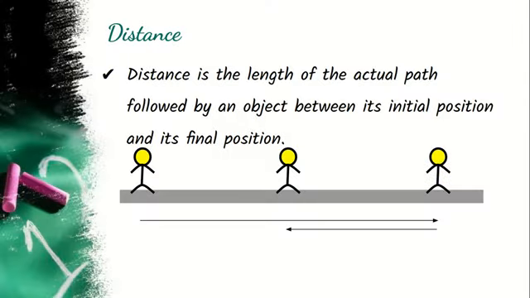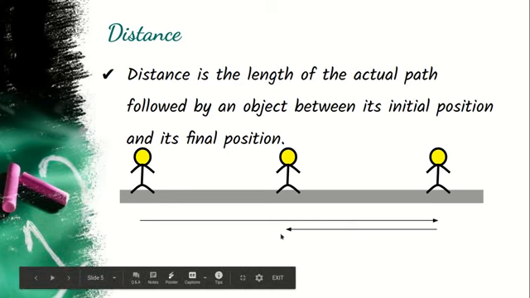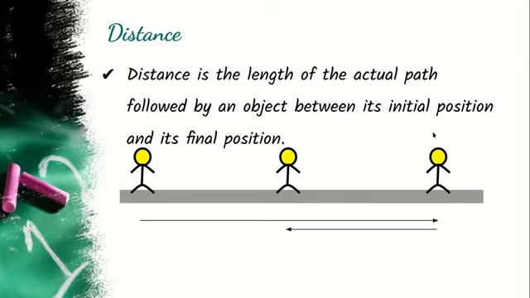Let us see what is distance. Suppose the person has travelled from this point and is moving towards this position and then returning back to this position. You say that the distance travelled will be the total path that the person has travelled. That is, the distance is the length of the actual path followed by the object between its initial and its final position. Here the initial position is the starting position and the final position is the ending position.